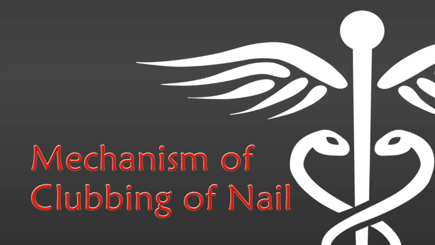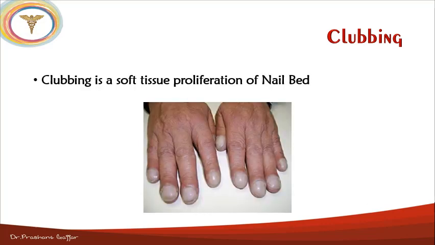Hello friends, today we are starting the practice of medicine topic, the mechanism of the clubbing of the nail. What exactly happens in the body to form the clubbing? So, what is the clubbing? Clubbing is a soft tissue proliferation of the nail bed. In heart disease and respiratory disease, a very common sign we can see on the hands of the patient is the clubbing.